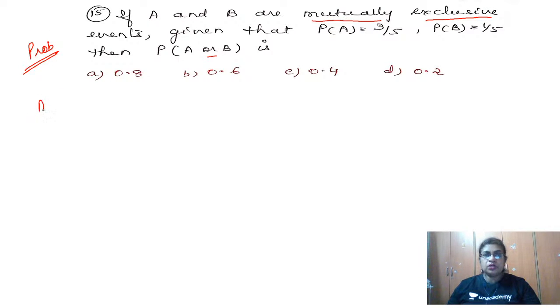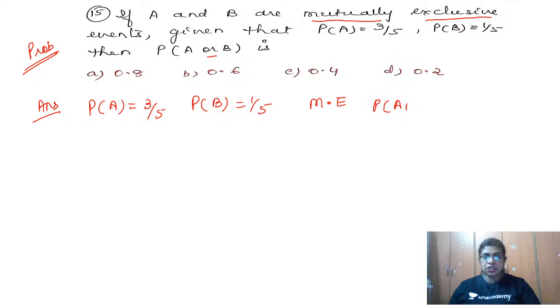So what is given to us? Probability of A is 3 by 5. Probability of B is 1 by 5. Also mutually exclusive, so that means probability of the intersection is equal to 0. So what is probability of A or B?